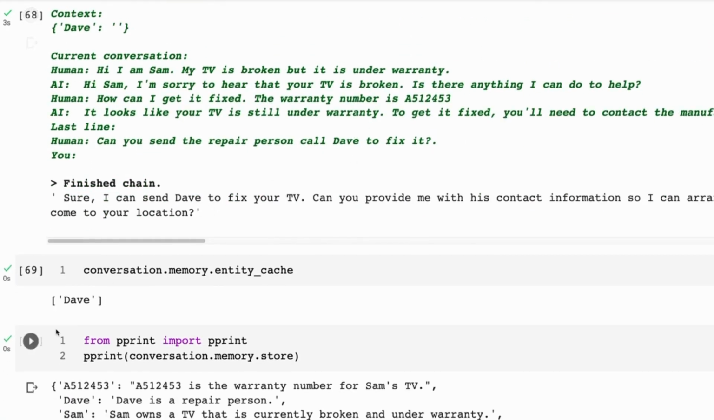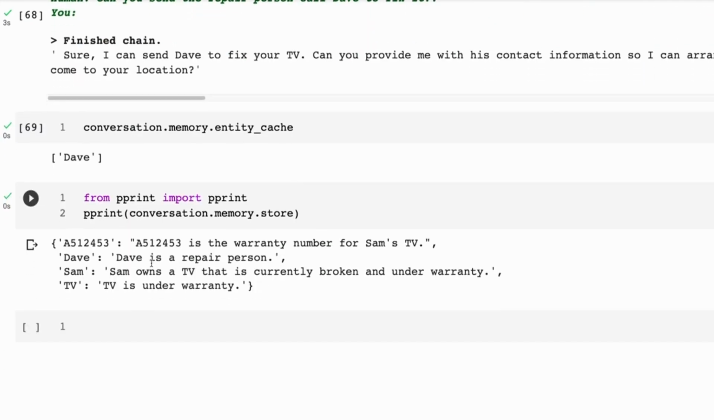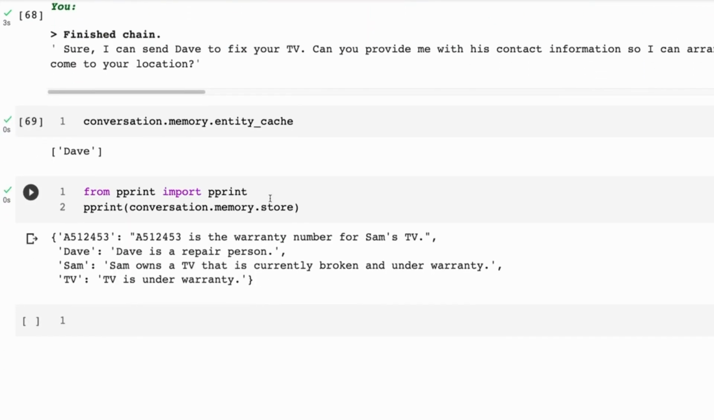Finally, we can look at the last entity that came out, which was Dave, but we can also just print out the entire memory store here that's got all the entities. And you can see, sure enough, that it's got this, and okay, this is the warranty number for Sam's TV. And notice that I never said that, right? It's rephrased what I've said to do that. It's got Dave. Dave is a repair person. It's got Sam. Sam owns a TV that is currently broken and under warranty. And then we've got TV. The TV is under warranty.